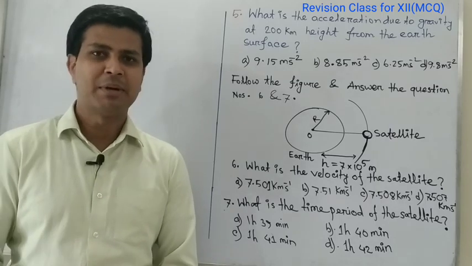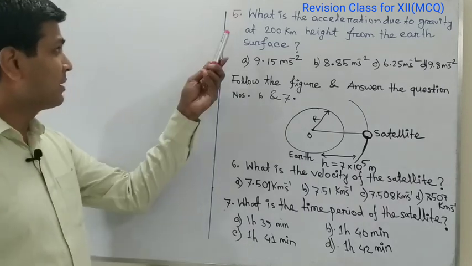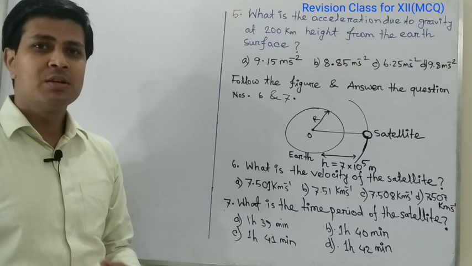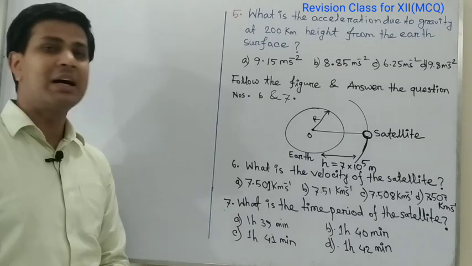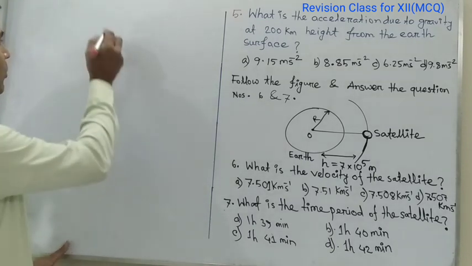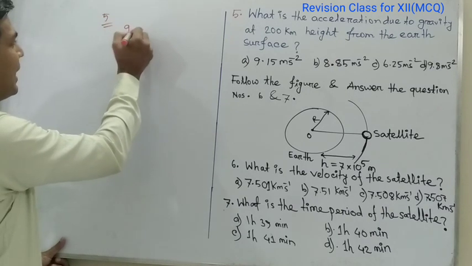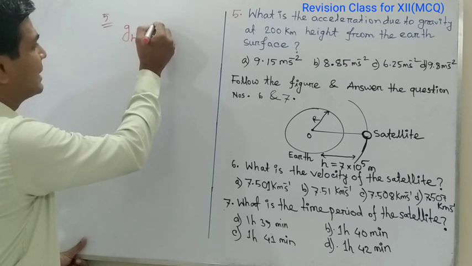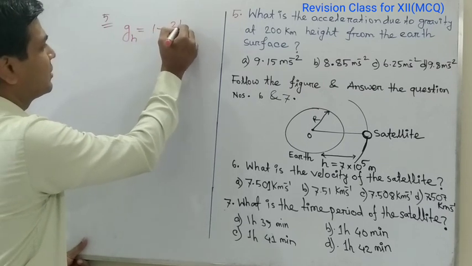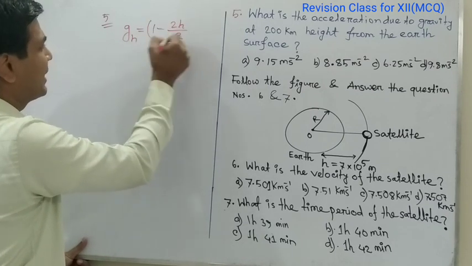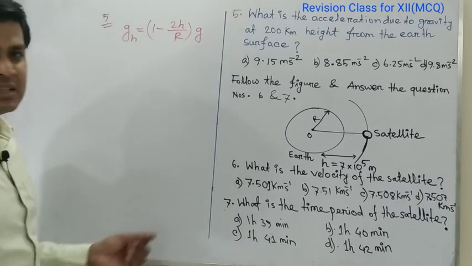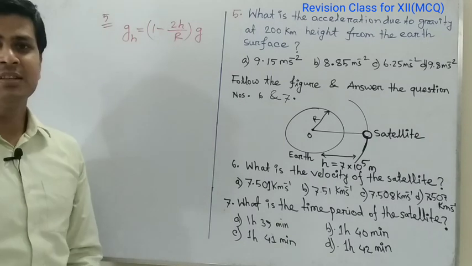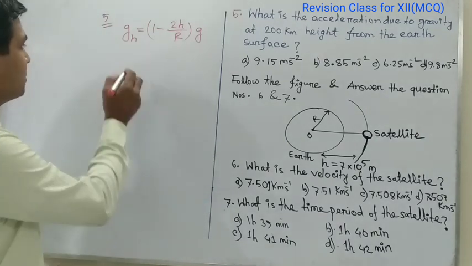Let's solve some mathematical problems. The first mathematical problem is, what is the acceleration due to gravity at 200 km height from the earth's surface? We know to calculate the acceleration due to gravity at h meter height from the earth's surface, the formula is g' equal to (1 minus 2h divided by R) into g. Here g is the acceleration due to gravity, R is the radius of the earth, and h is the height.